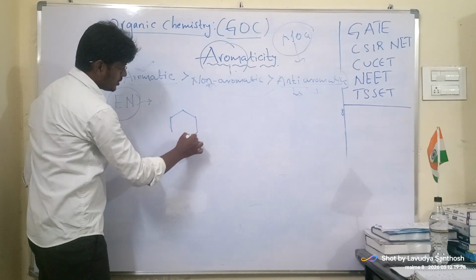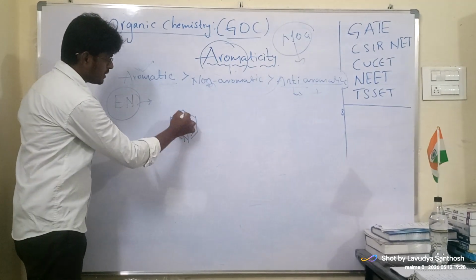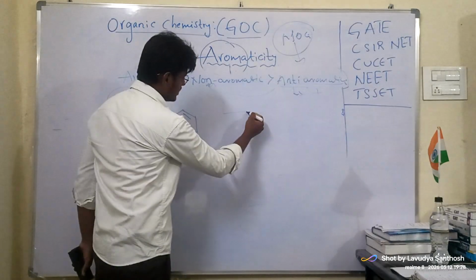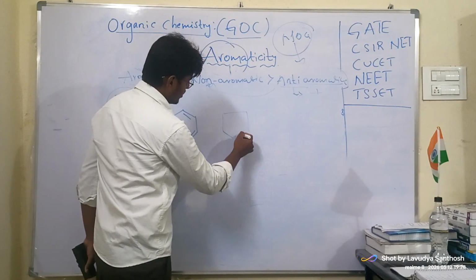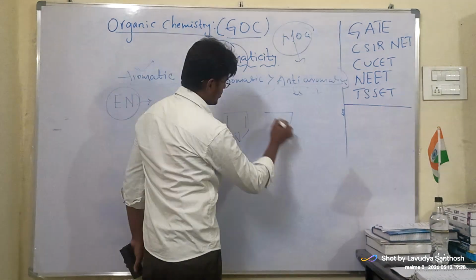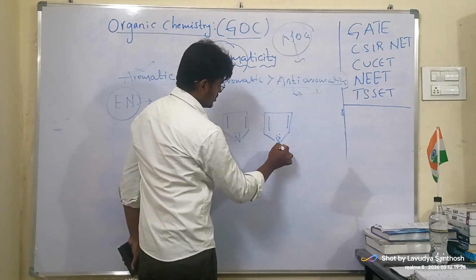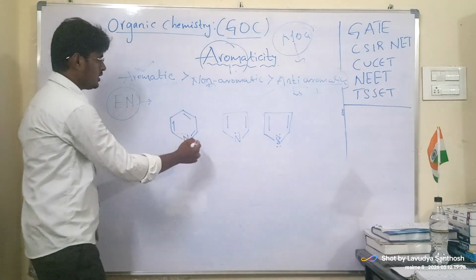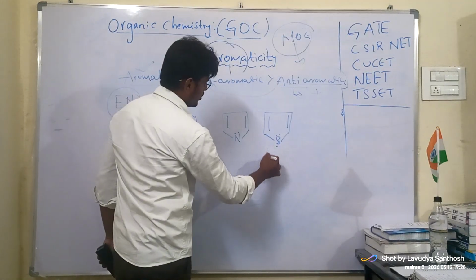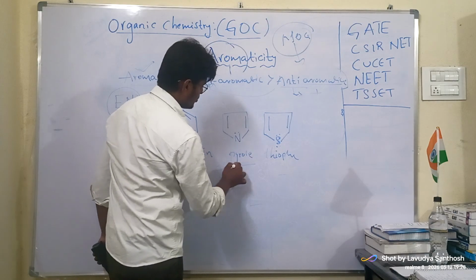Now you see these are heterocyclic compounds. Pyridine has nitrogen. This is pyridine. Here we have discussed pyrrole. This is pyrrole, and this is thiophene. This is pyridine. Thiophene, pyrrole.